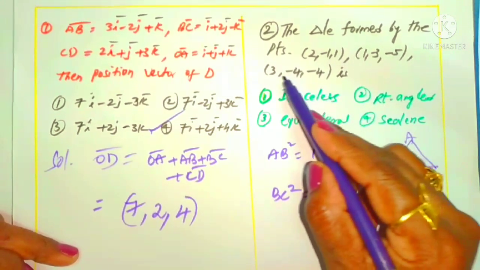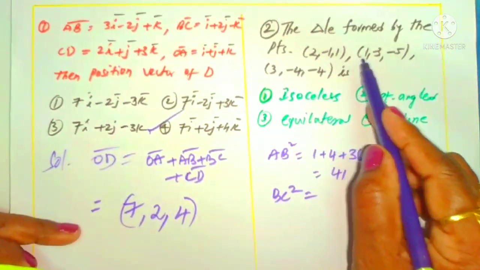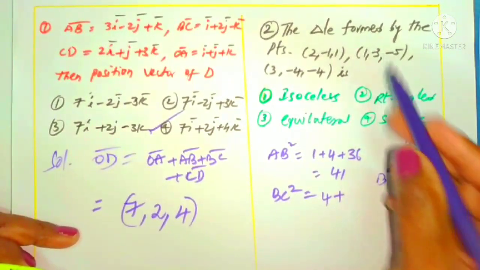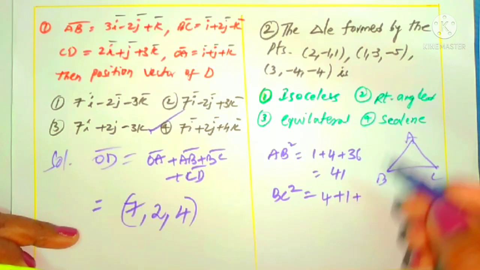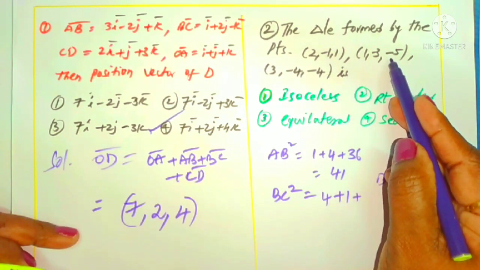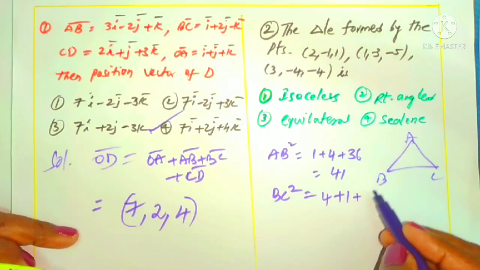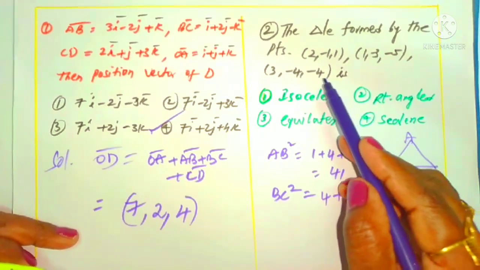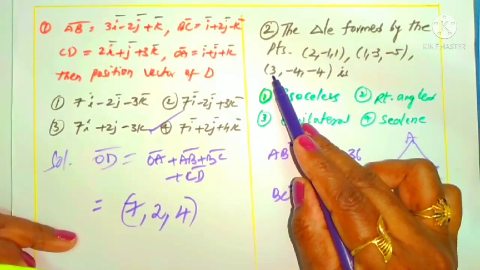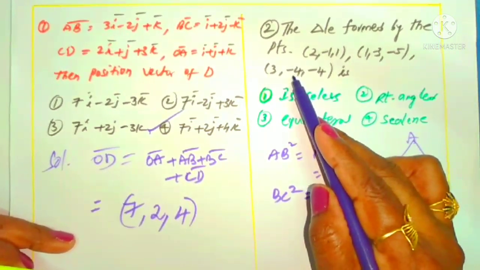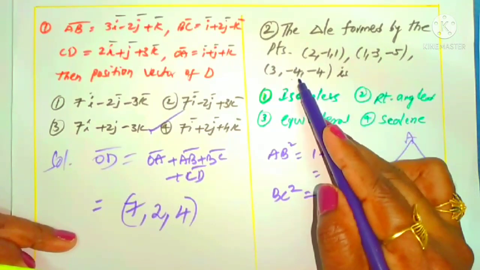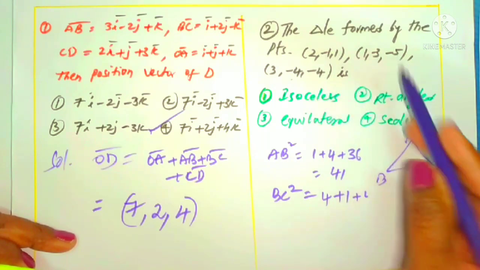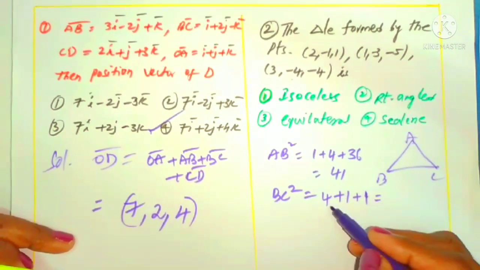Then BC square, the distance between B and C. 3 minus 1 is 2, 2 square is 4, plus (minus 4 minus 1 minus plus 3), that is minus 1, whole square is 1, plus (minus 4 plus 5), that is 1, 1 square is 1. So that is 6.